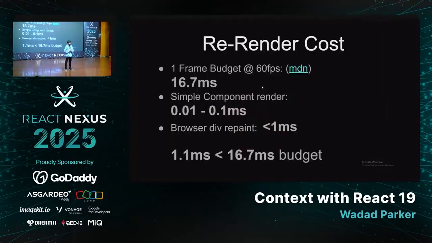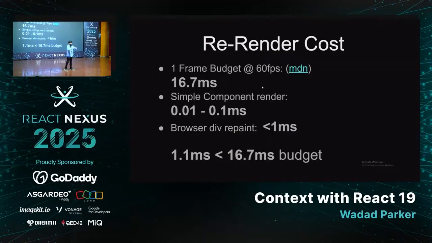According to MDN, a website needs to run at 60 FPS if you want good user experience, especially in case of animation. If you divide that, for one frame you get about 16.7 milliseconds of budget. Within that time, you need to complete everything: your React re-render, your state update, your DOM manipulation, JavaScript function execution, your DOM layout. Everything should be done within 16.7 milliseconds. The cost of a simple component re-render in React on average is 0.01 millisecond, and the worst case is 0.1 millisecond.